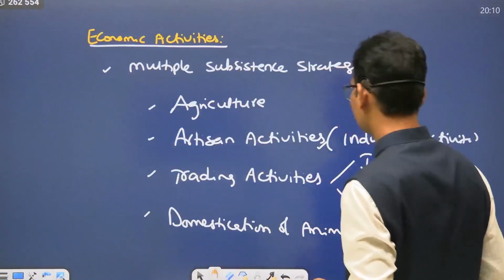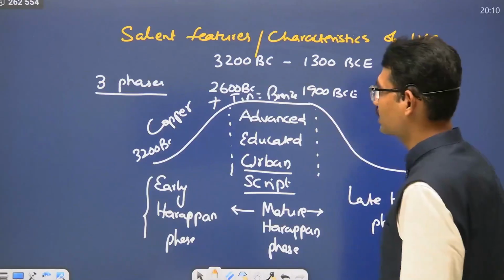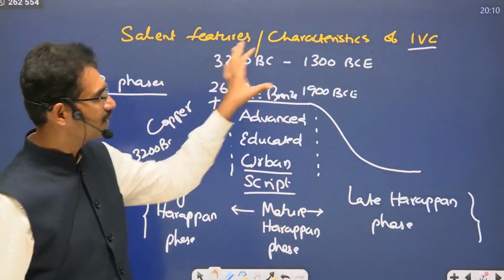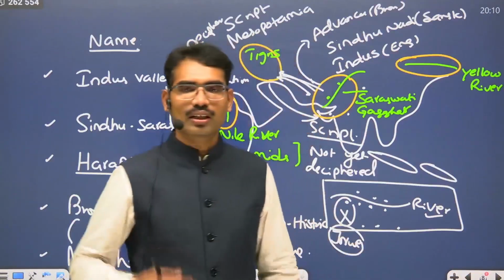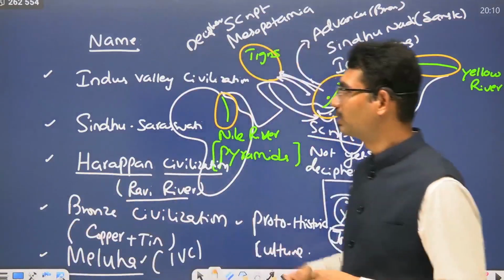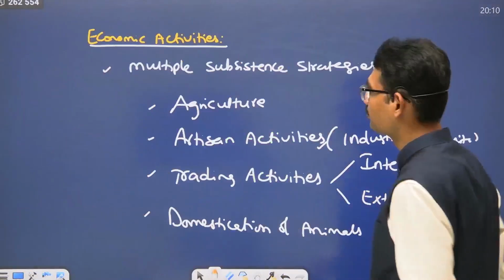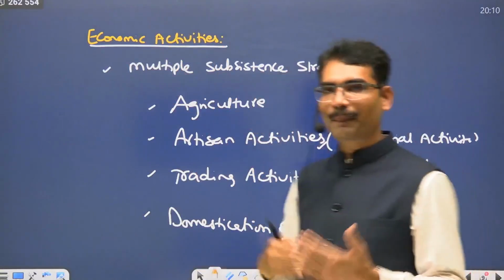When it comes to special or salient characteristics, they are these. Salient features or the characteristics of IVC: three phases. It evolved and declined in multiple phases. Next, it has multiple names, another feature. Multiple subsistence strategies or patterns.